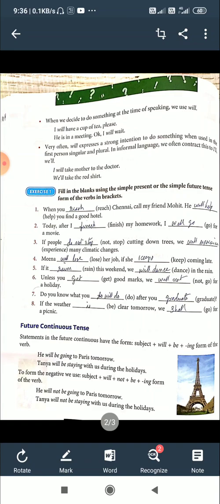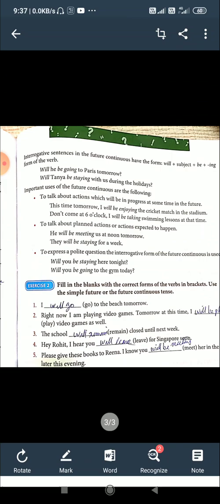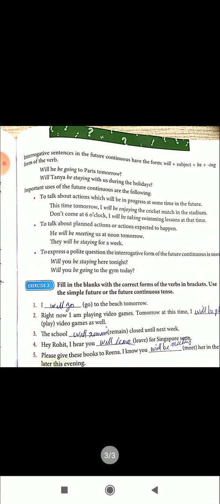That is about negative. For interrogative, you put the auxiliary first. Will he be going to Paris tomorrow? Will, the auxiliary, then the subject he, then be going. Will be he going is wrong. Right is will he be going. Will Tanya be staying with us during the holidays? That's correct. If we say will be Tanya staying, it is wrong.